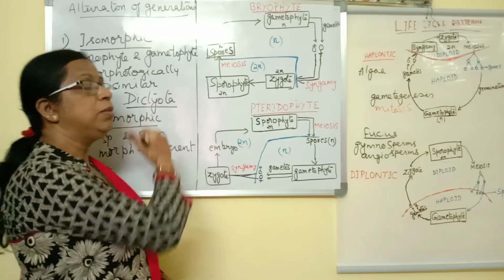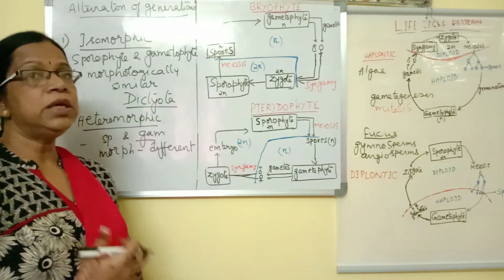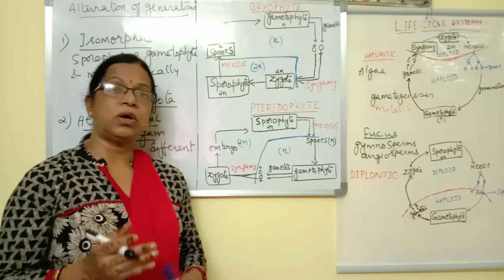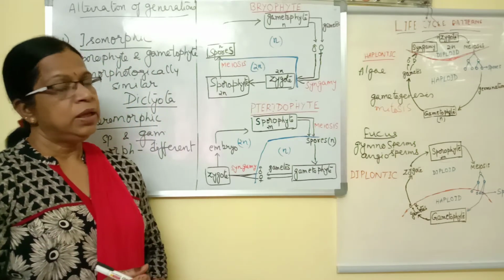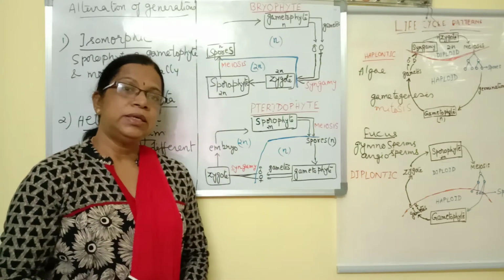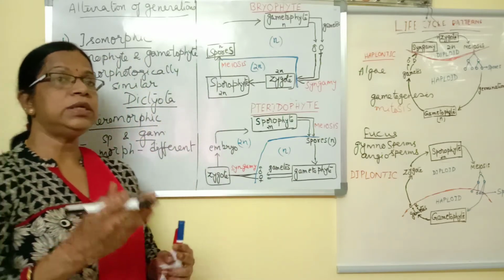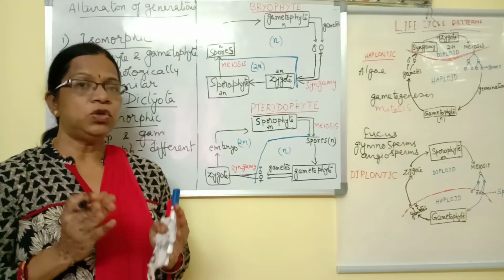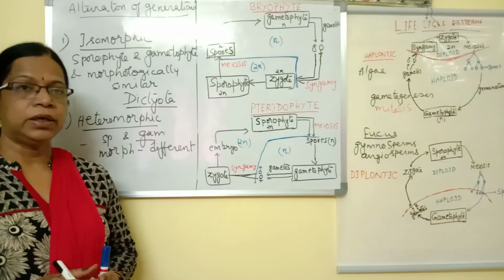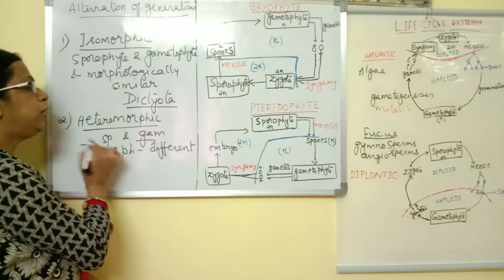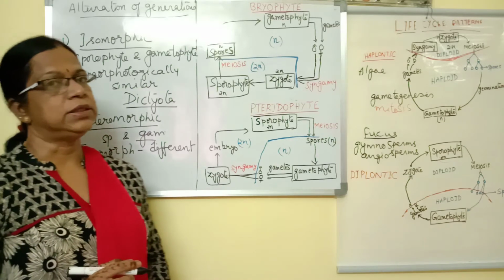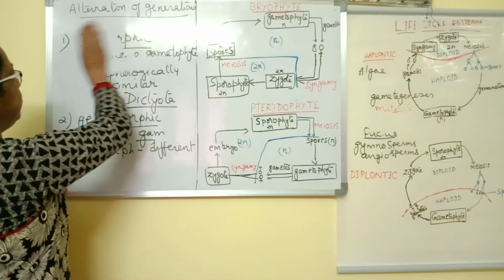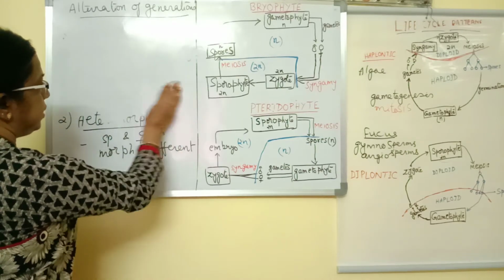Like for example, if we take bryophyte, the gametophyte is a leafy structure. Like in mosses we find it is differentiated into rhizoids, caulloids and phylloids. Whereas the sporophyte in bryophyte is differentiated as foot, seta and capsule. So both are morphologically different. If the two structures are morphologically different, then we call it heteromorphic alternation of generations. Now lastly, there are some exceptions to this.